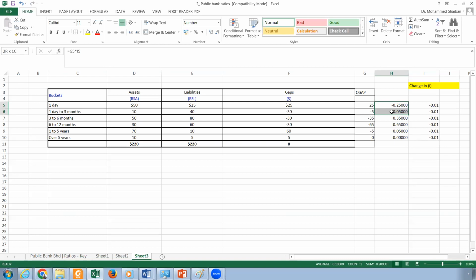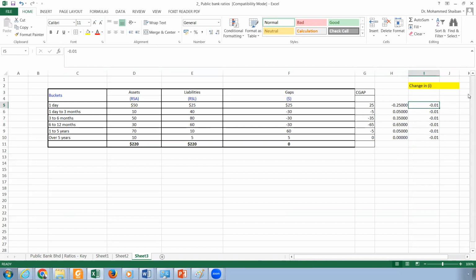This is for the 3 months. This is for 1 year. If you want to take it up to 5 years, assuming no change, it's this one. The number is in million. And over 5 years, it will be 0. So this is if you want to play with it.